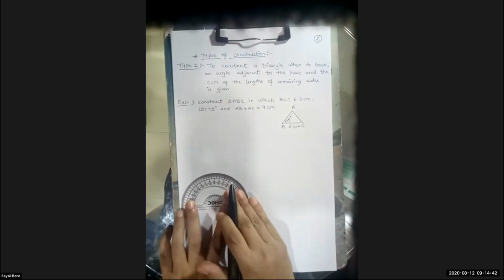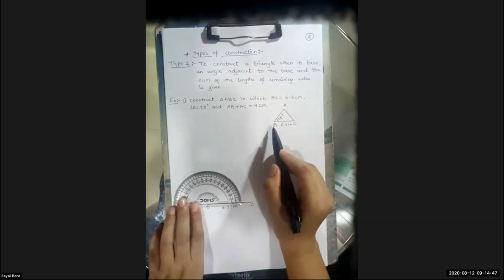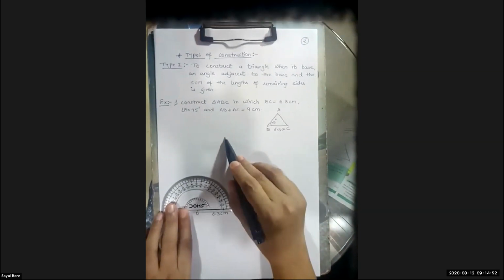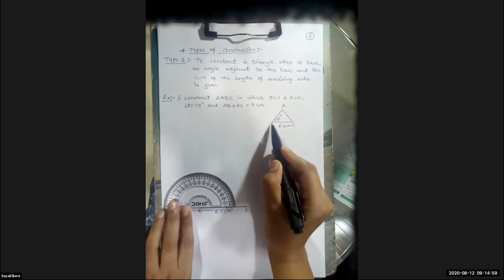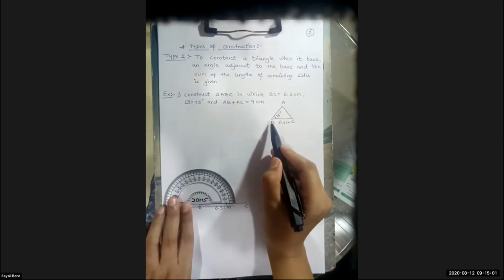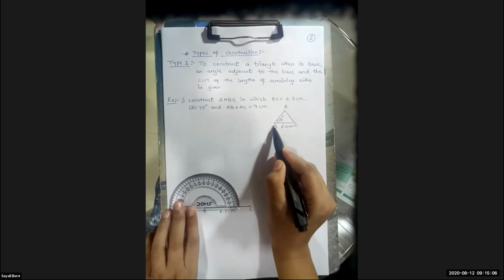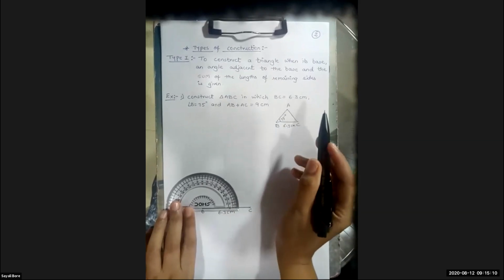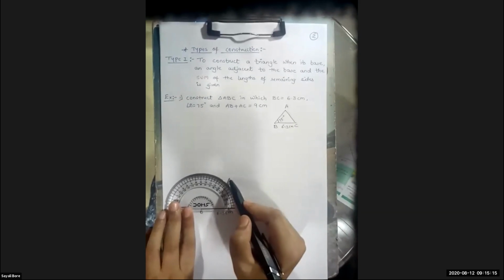For example, now I'm starting from the vertex B, which is there on my left hand side. And vertex C, it is there on my right hand side. So if I'll place the protractor on vertex B, and if I want to draw an acute angle, it will be on the right hand side.